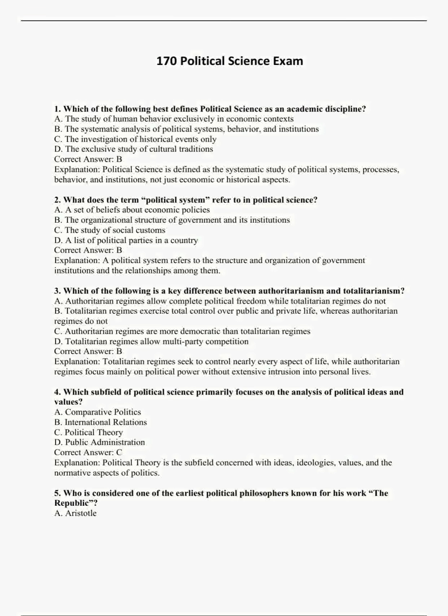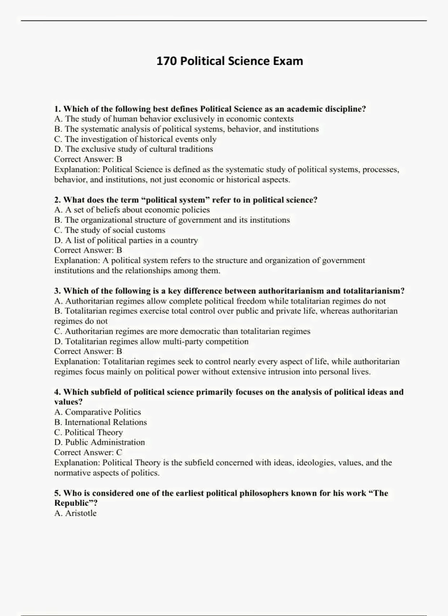B. Totalitarian regimes exercise total control over public and private life, whereas authoritarian regimes do not. C. Authoritarian regimes are more democratic than totalitarian regimes. D. Totalitarian regimes allow multi-party competition.